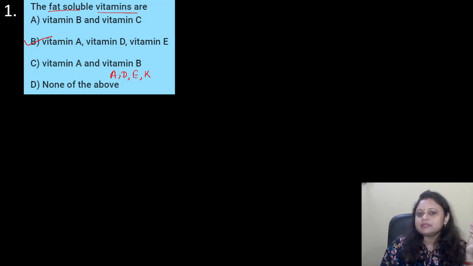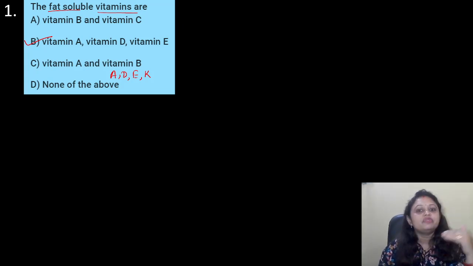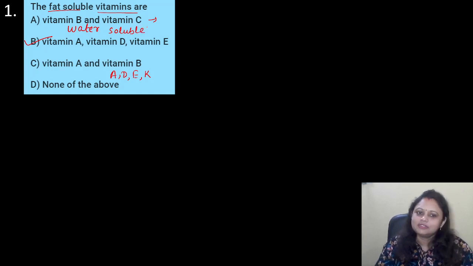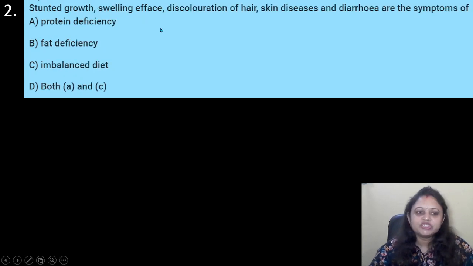And the rest, that is vitamin B complex and vitamin C. Why do we call it vitamin B complex? Because a lot of vitamins are included in it: B1, B2, B3, B6, B12. So B and C are water soluble vitamins. Let me write here: these are water soluble vitamins. Got it?